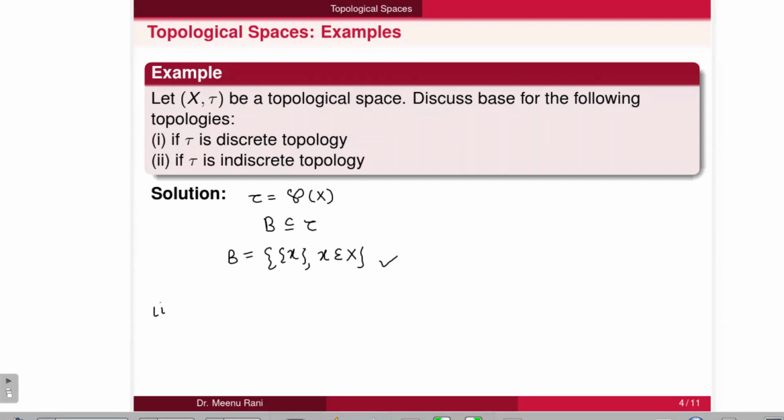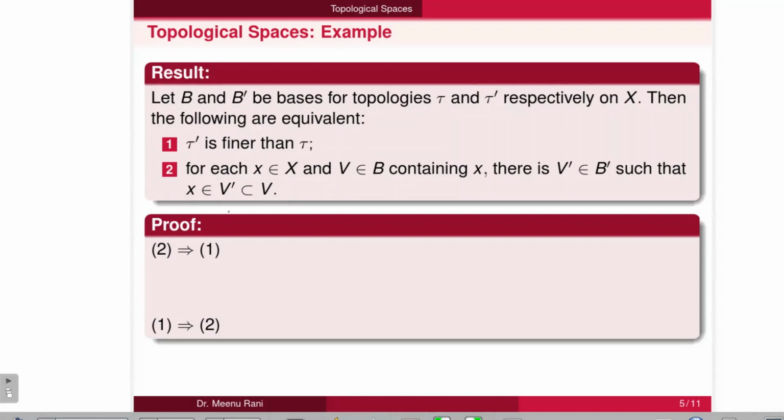And in the second case, if we take the indiscrete topology, only phi and X are open, and to define a base for it, it should be contained in the topology. Now in the base we can write just X, which covers X here, and phi can be obtained by taking no members of the base. Thus we can write a base for the indiscrete topology also.